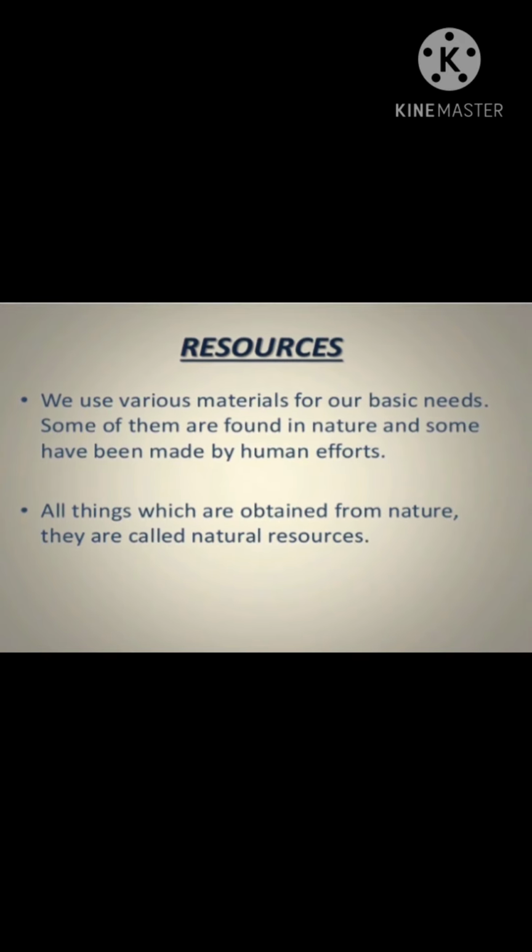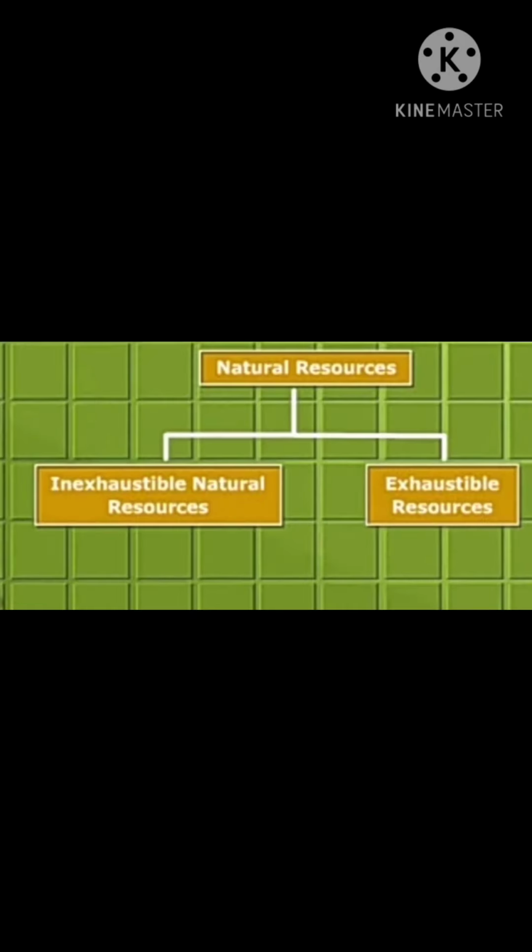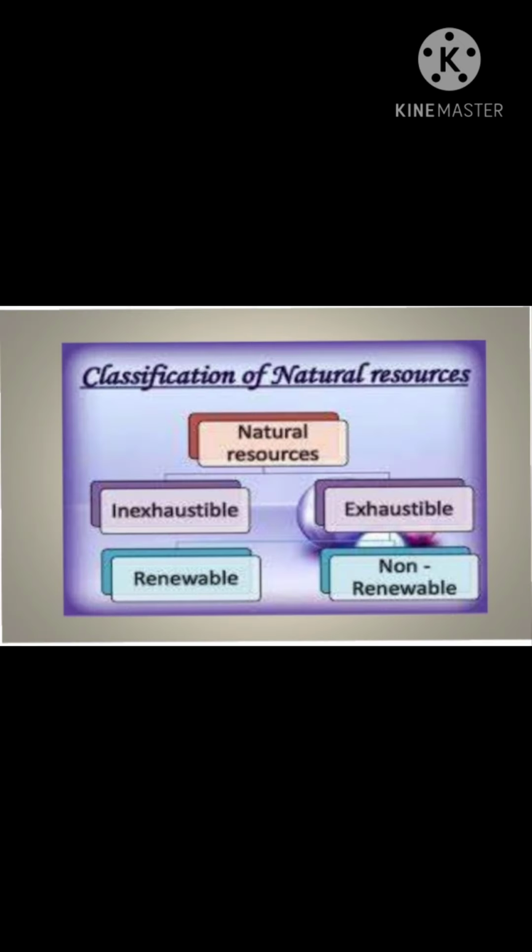All things which are obtained from nature are called natural resources. Students, do you know there are two types of natural resources? First is inexhaustible and second is exhaustible resources. These are the two main types of natural resources. Inexhaustible means renewable resource, which we can use repeatedly, and exhaustible means that after some use, it will be exhausted. It is non-renewable.